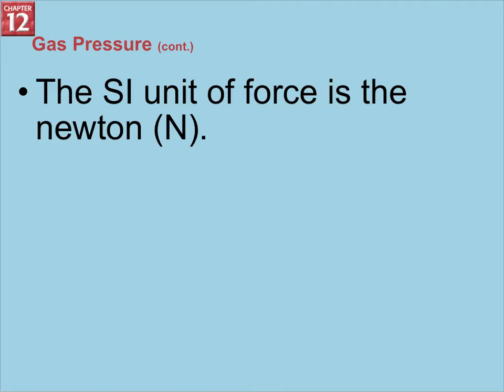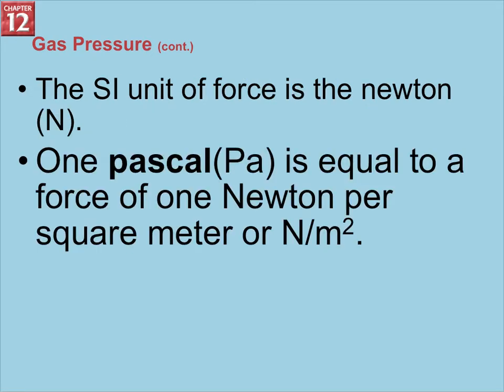The significant unit of force is the Newton. There are several, but the SI unit, the main one we use, is the Newton. However, there are quite a few ways of measuring pressure.